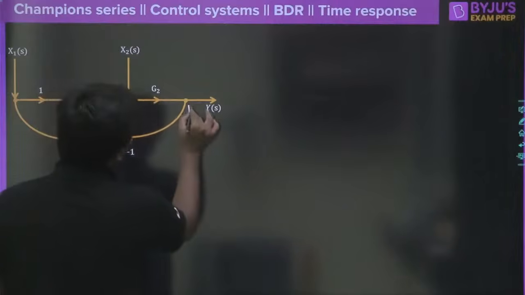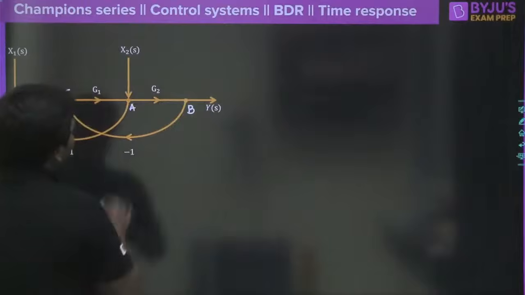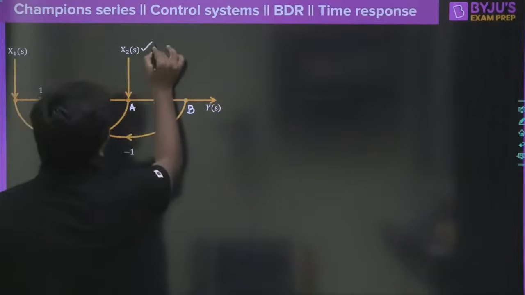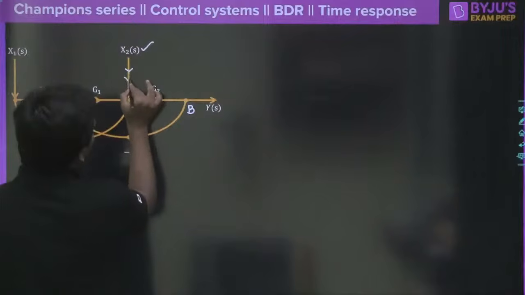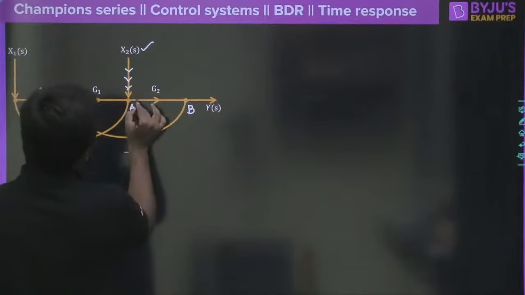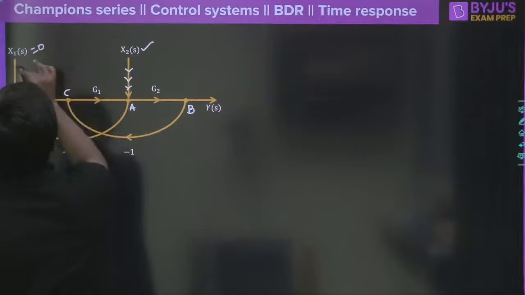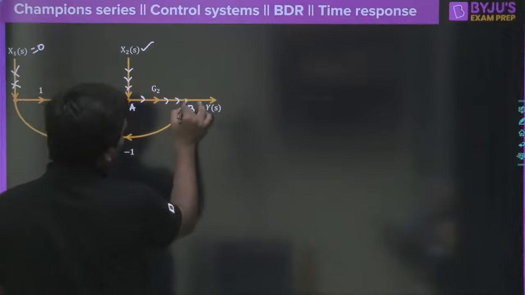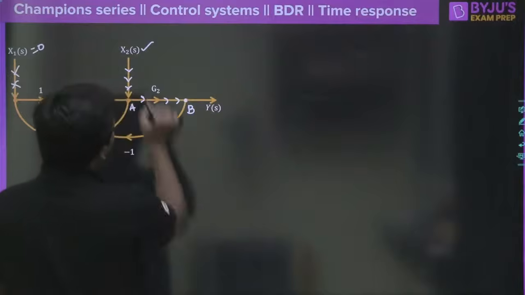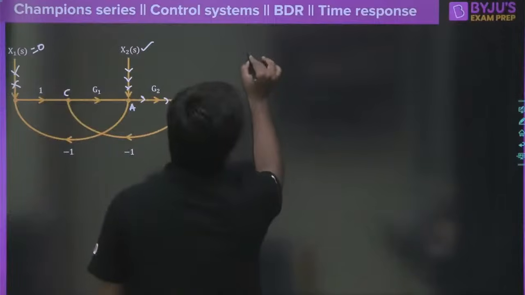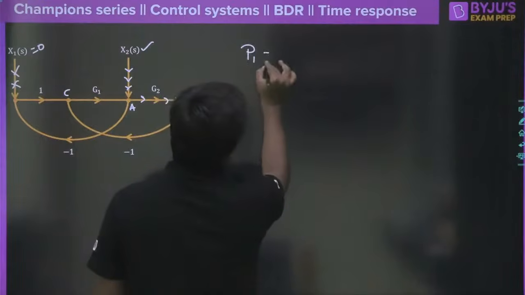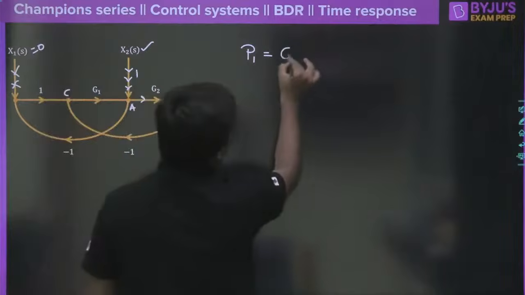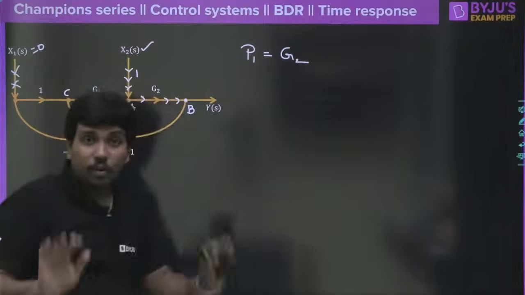So let me take this as A, B and C here. How many forward paths are there? A forward path means you start from this input and travel like this, correct? As x1 of s is 0, we don't consider this one, so remove it. This is the only forward path which makes you reach y of s. So the forward path gain P1 is 1 times G2, which is simply G2.